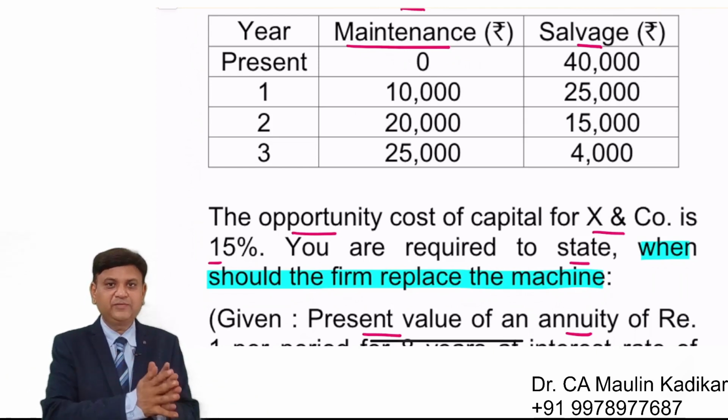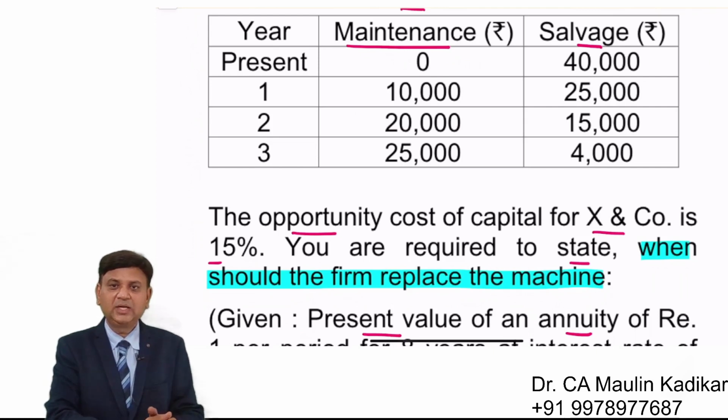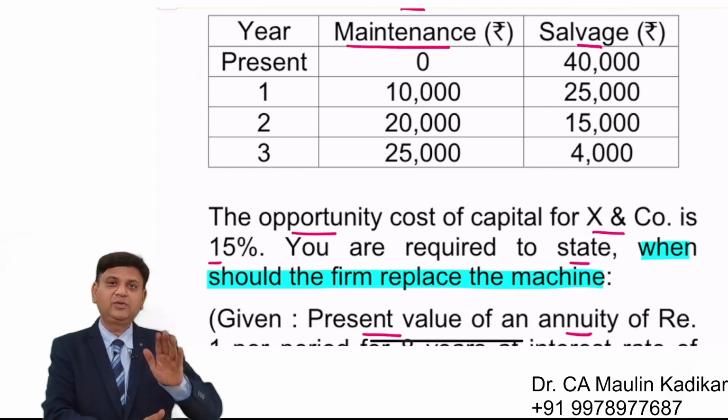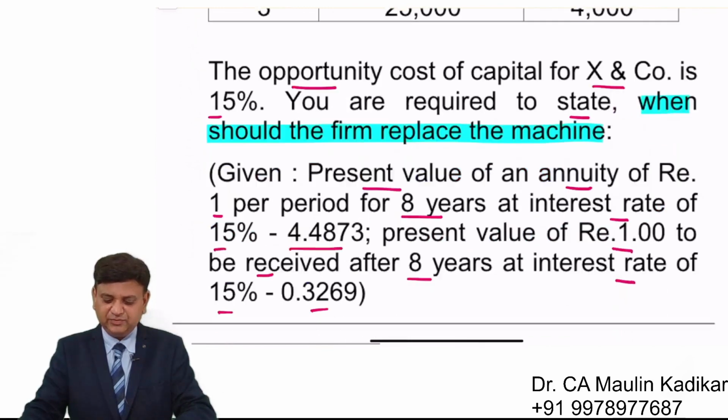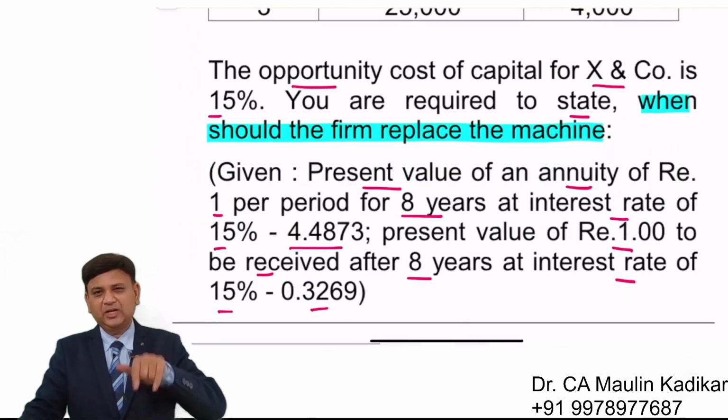Maintenance cost of 25,000 rupees in the third year, then in that case, the salvage value will further decrease from 15,000 to 4,000. The question is providing over here that the discounting rate is 15% and we are required to take a decision.